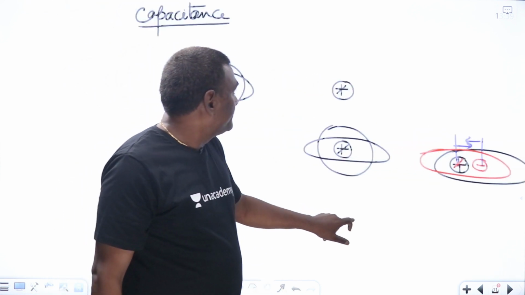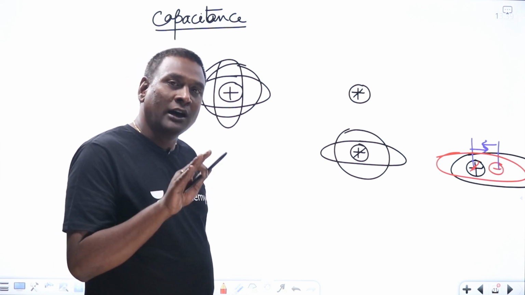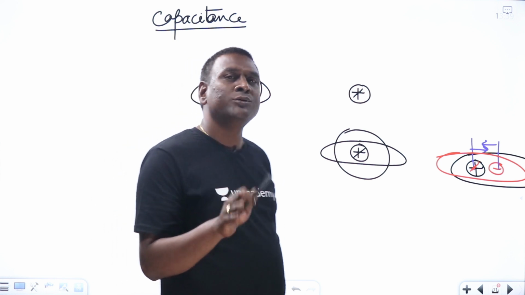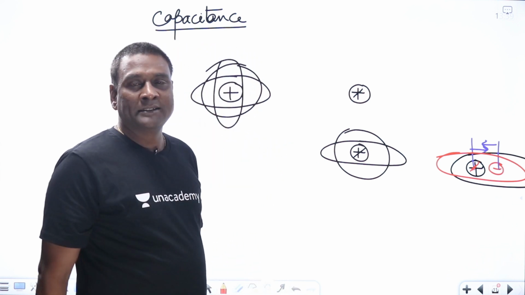Are you convinced now that the positive center of gravity and negative center of gravity lie at the same point under isolated stable conditions? Our main focus is the center of gravity.